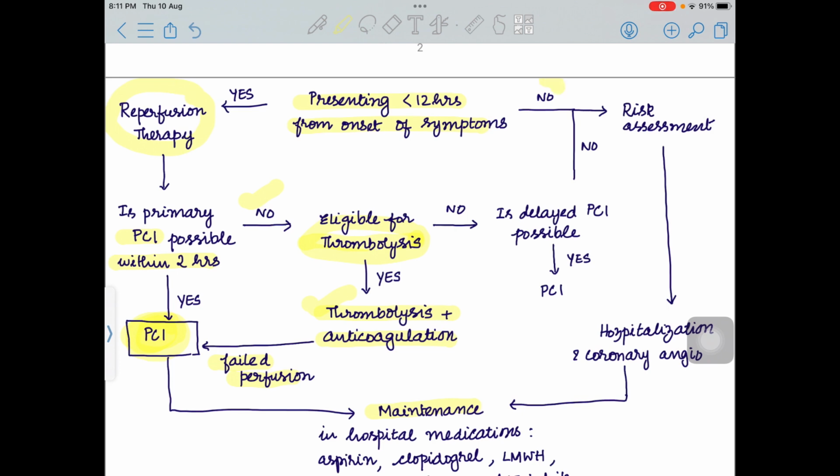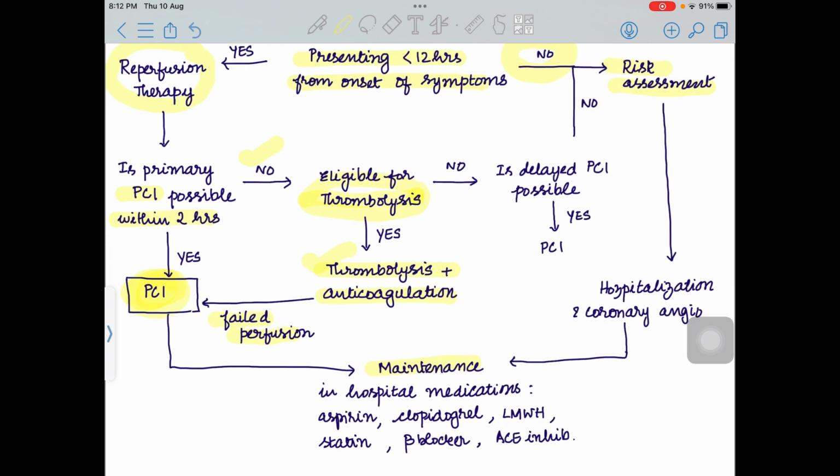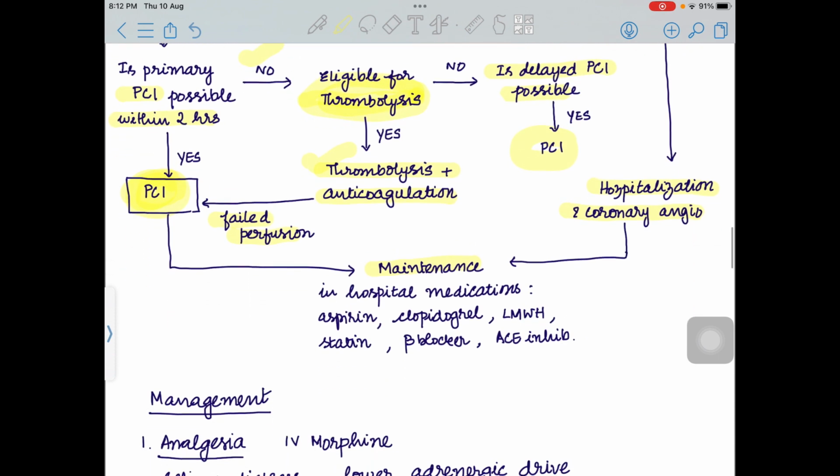If suppose the patient is not presenting within 12 hours, it is more than 12 hours from onset of symptoms, then we have to do a risk assessment of the patient, whether the patient is still having an infarction or not. We have to risk assess and then hospitalize the patient for coronary angiography and then do the necessary steps. If thrombolysis has not been done, and delayed PCI is possible, then yes, we can go for percutaneous coronary intervention. After all this, the patient is kept in a monitored maintenance phase and started on in-hospital medication.